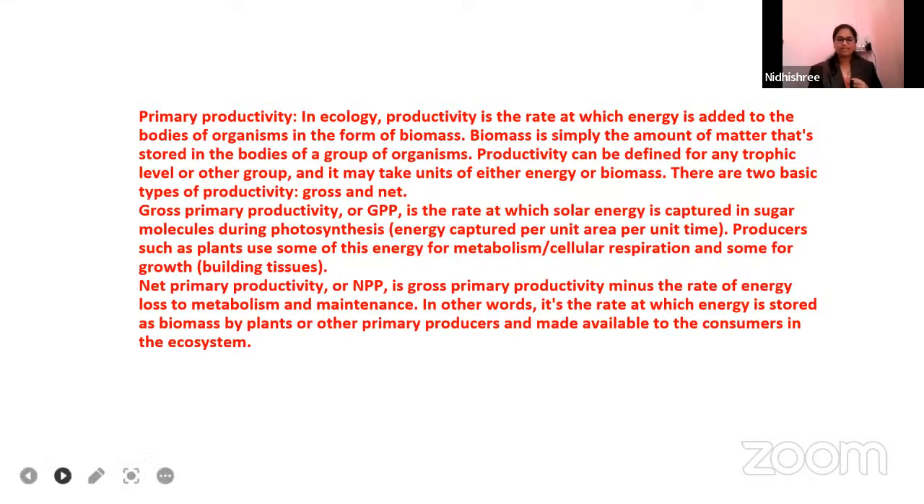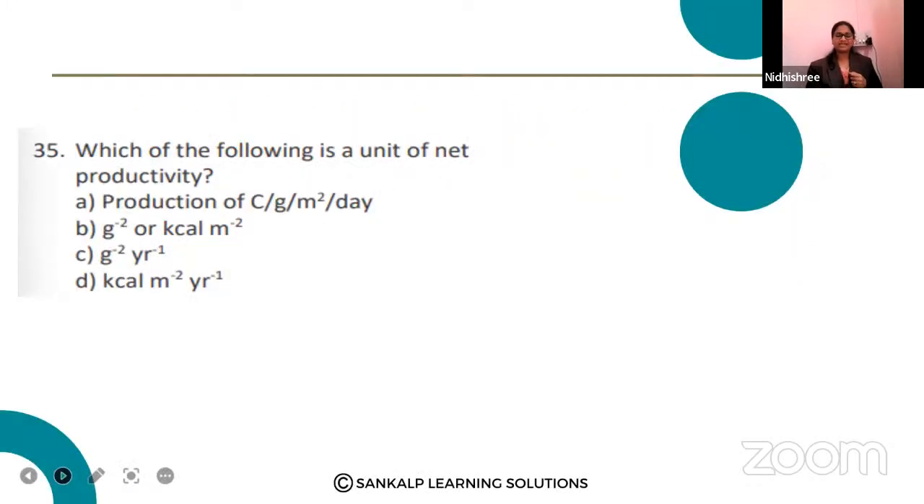Fine. We have already read about net primary productivity. 35th question goes like this, guys. Which of the following is a unit of net productivity? They have asked what the unit of net productivity is. Option A, gram per meter square per day. Option B, gram square or kilocalorie per meter square. Option C, gram square per year. Option D, kilocalorie per meter square per year.